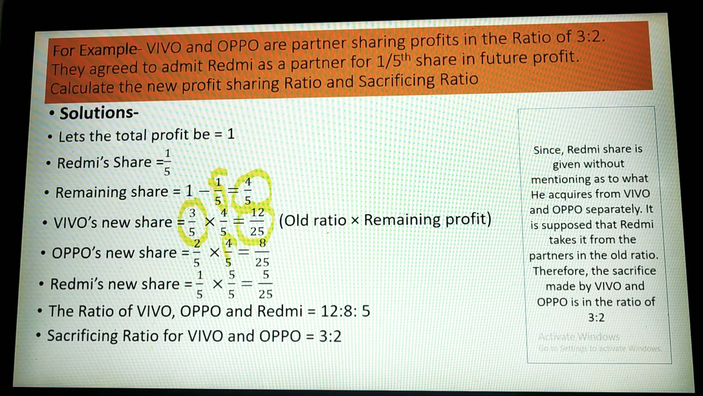Okay, see, the sacrificing ratio for Vivo and Oppo is 3:2. How did this 3:2 come? We assume that, since Redmi's share is given without mentioning what he acquires from Vivo and Oppo separately, it is supposed that Redmi takes it from the partners in the old ratio, and their old ratio is 3:2. So therefore the sacrifice made by Vivo and Oppo is in the ratio of 3:2. So this was the example of case number 1.